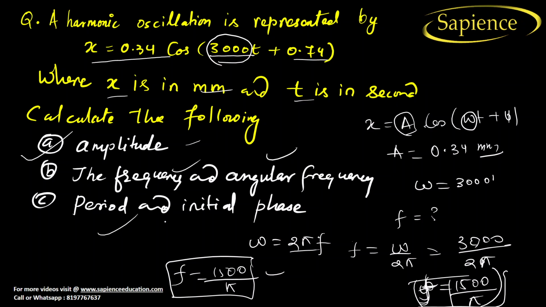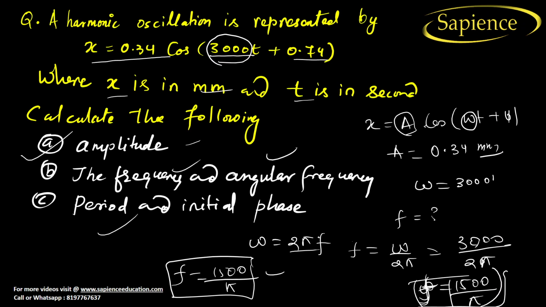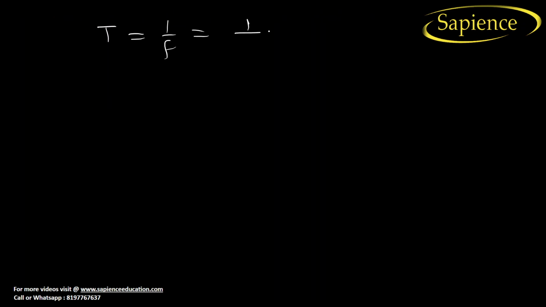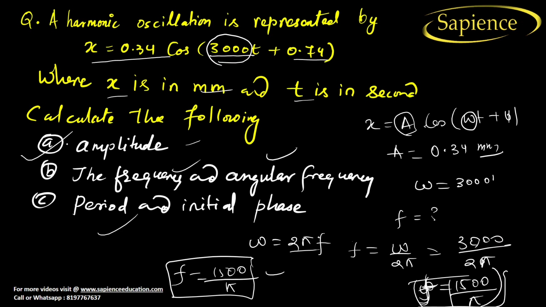What is the period? Period is the time period only. So how will you find the time period? Time period is equal to 1 by f only. So f you have got 1500 by pi, so here 1 by 1500 divided by pi. Finally the time period is equal to pi by 1500. I hope you have understood this one now.